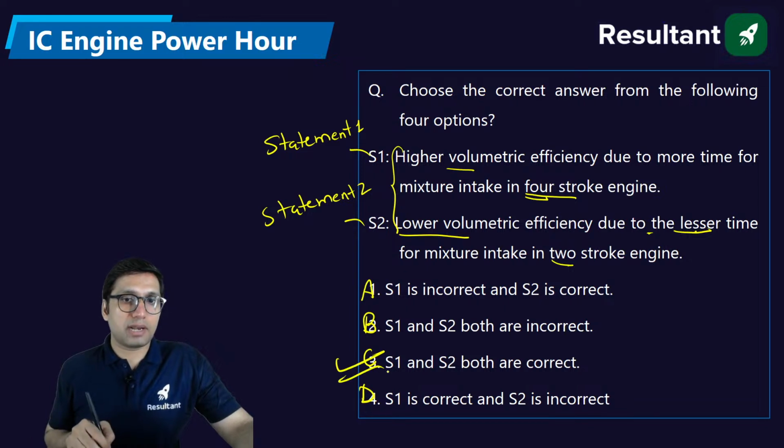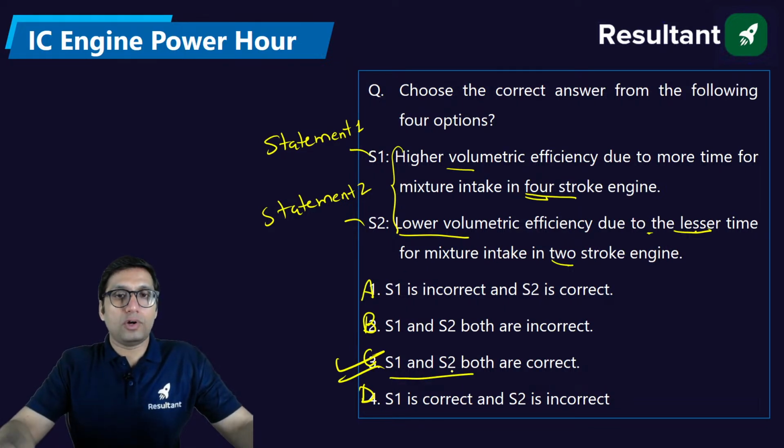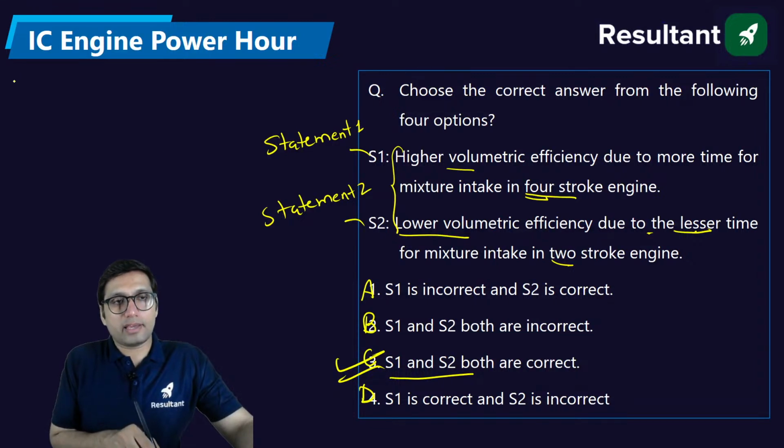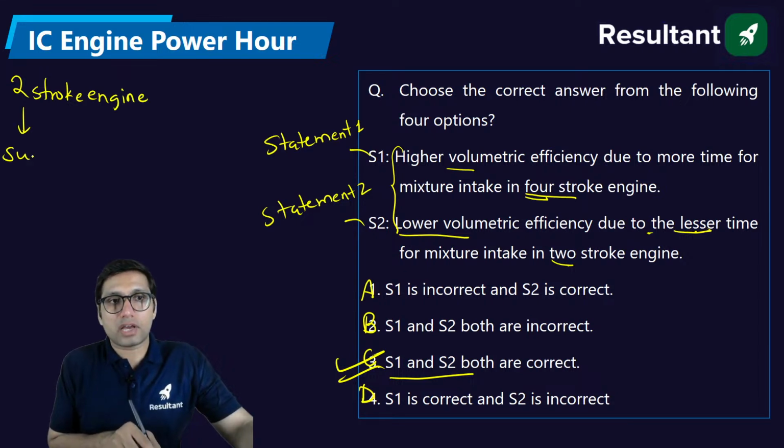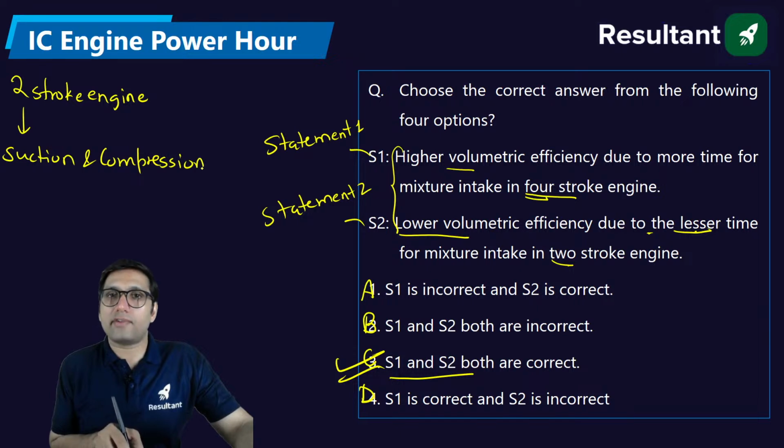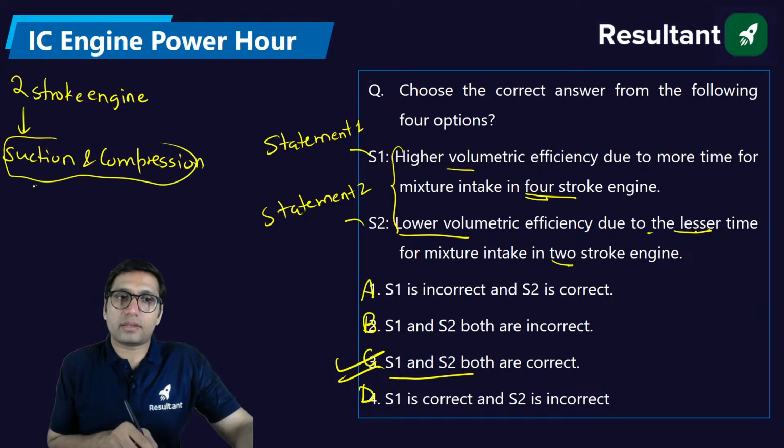That means both statement 1 and 2 are correct. As you all know, in a 2-stroke engine all the operations have to be performed in just 2 strokes. That is, suction and compression are done together. So we definitely have less time for the fuel, or air-fuel mixture, to enter the engine. It is done in a single stroke.